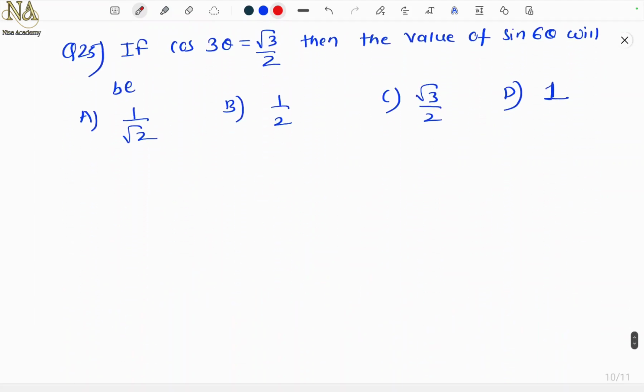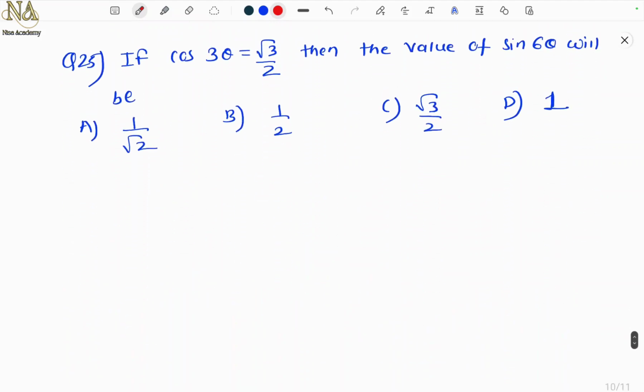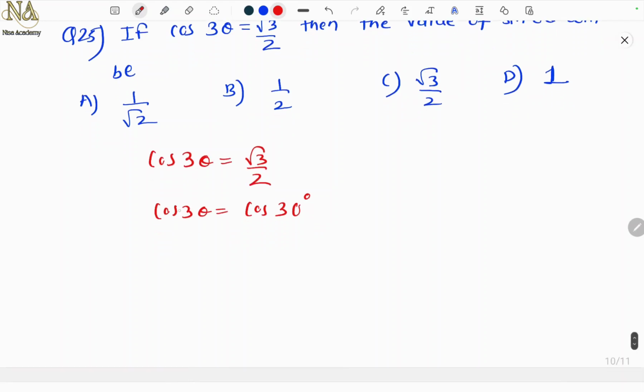Then question number 25. If cos 3 theta is equal to root 3 upon 2, then the value of sin 6 theta will be. Now cos 3 theta is root 3 by 2. Which angle has cos root 3 by 2? Yes, cos 30. So cos gets cancelled, 3 theta is equal to 30, so theta is equal to 30 by 3, which is 10.